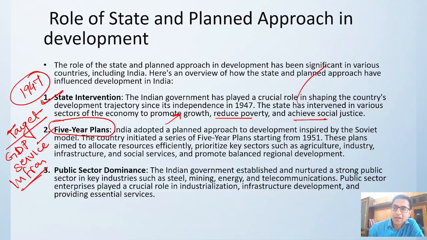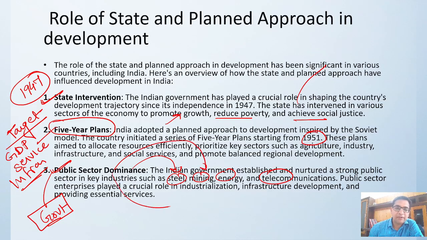Since 1951, for a long time, there were 12 five year plans that we generated, and the 5 year plans came into place where we discussed all the social surveys, promotion of balanced growth, and regional development. Public sector dominance came into being because the government is controlling all the public sector, right? Government is holding all the big companies: steel, mining, energy, telecommunication. So the government has made a lot of investment in all these areas. There are a lot of PSUs, public sector undertakings, within the country.